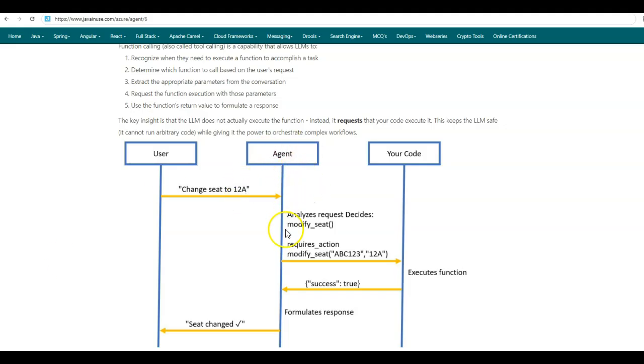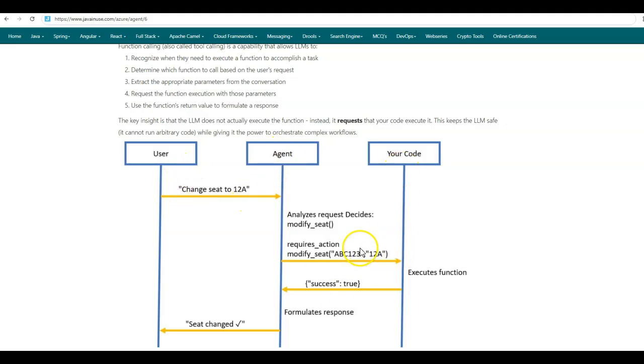But the airline AI agent cannot directly execute this modify seat function. Instead, it will make a call to the code with the status requires action, and it will ask the code to execute this function modify seat. To this, it will pass the parameters like the booking confirmation number and the seat to which it is to be changed to, which are passed by the user in the chat to the agent.